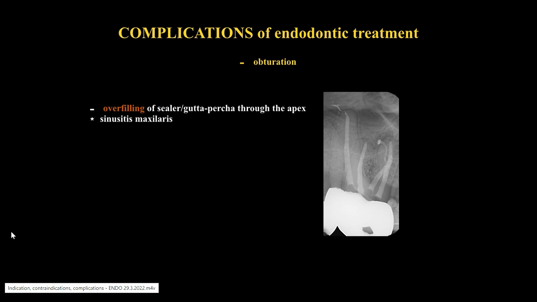Complications of endodontic treatment: obturation. Overfilling of sealer or gutta percha through the apex, sinusitis maxillaris. If the sealer is pushed through the apex, usually with good disinfection and lege artis root canal treatment, it does not cause any problems. If the gutta percha is overfilled through the apex, it can cause an inflammatory reaction, but it does not have to in every case. It is right to inform the patient about this complication. In some cases, problems occur.